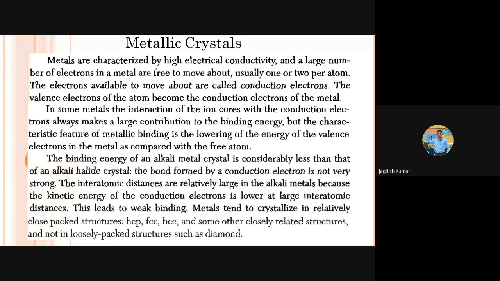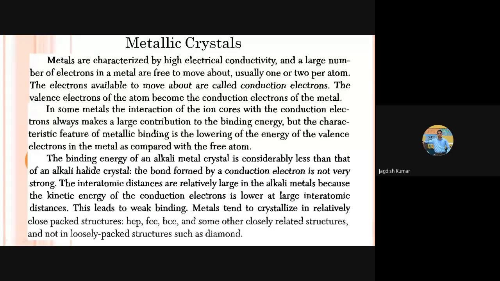Okay. The binding energy of alkali metal crystals is considerably less than alkali halides. Again, the same thing. Here is a comparison between metallic and ionic bonds. So this shows that the bond formed by the conduction electron is not very strong, but it is stronger than, of course, the van der Waals interaction, right? But of course, not as strong as the ionic or covalent bonds, because you can see that many alkali metals, you can cut them with a simple knife even. So that shows that the bonding is not that strong.